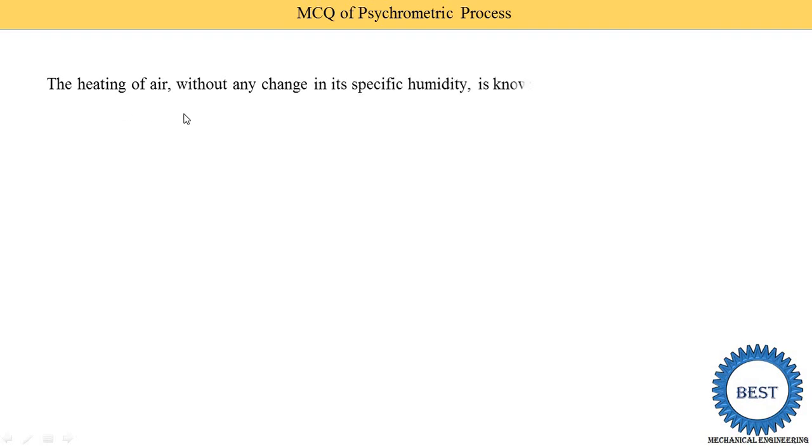The heating of air without any change in the specific humidity is called sensible heating. True or false? This statement is correct. During the sensible heating process, the specific humidity is constant and the dry bulb temperature is increased.